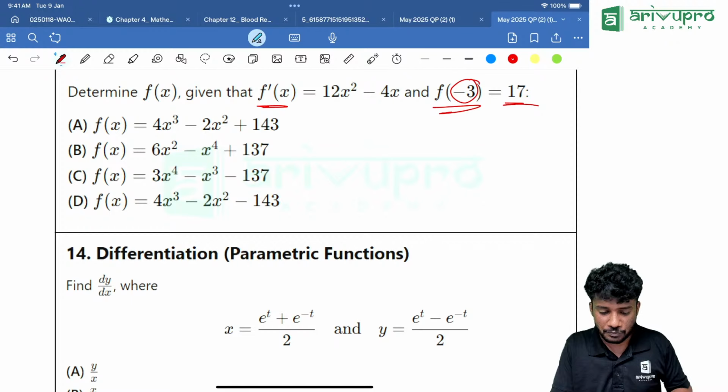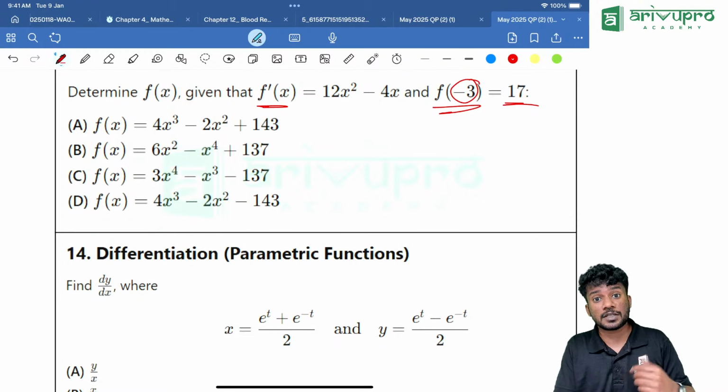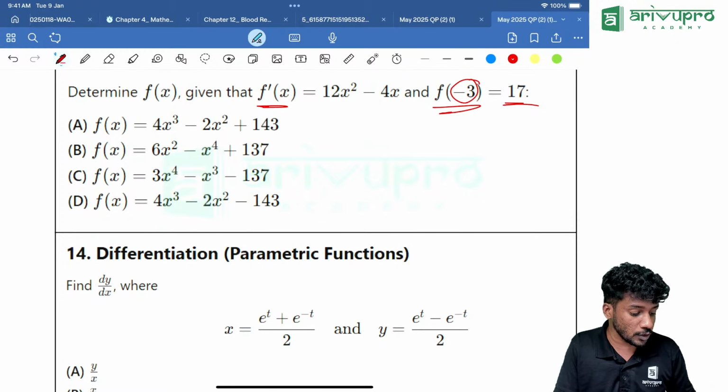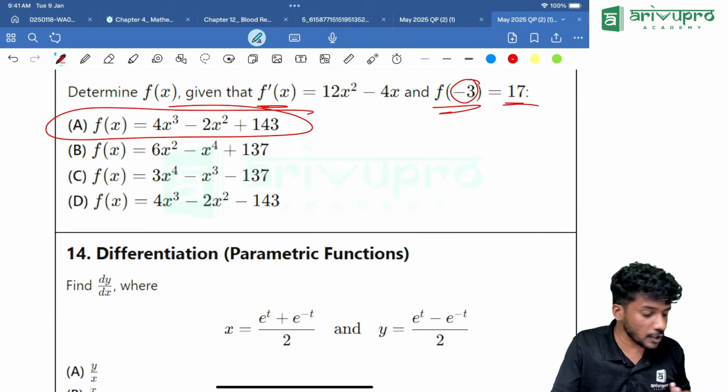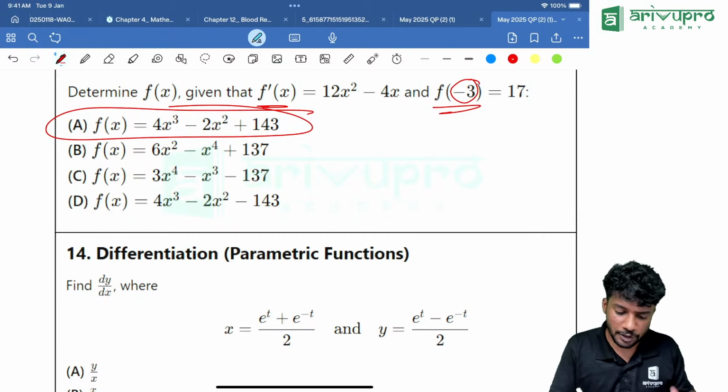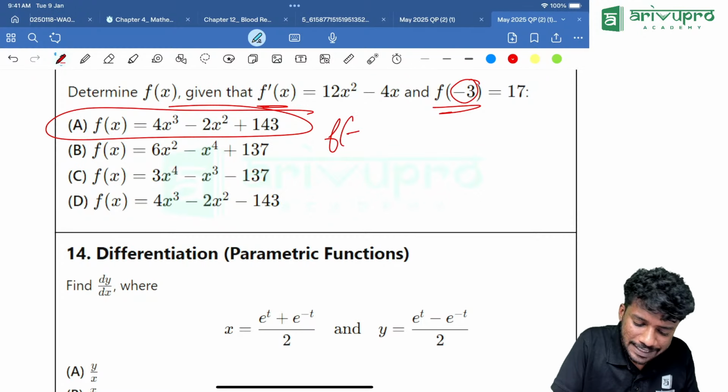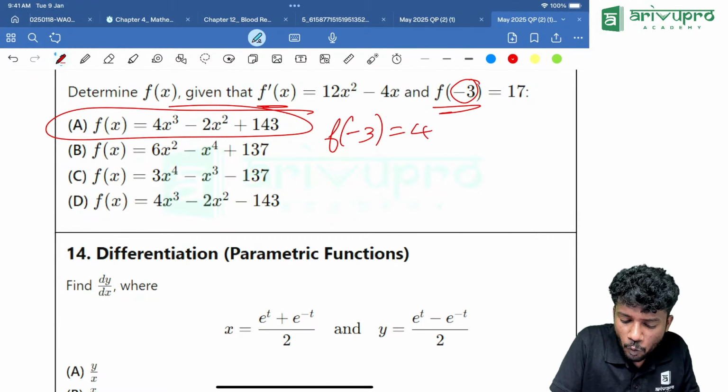Then 2 into minus 3 square, minus 3 square is anyway 9, so 2 into 9, subtract it. Then finally plus 143. You are getting it as 17. Yes, did you understand? Put f of minus 3. You will get 4 into minus 3 the whole cube minus 2 into minus 3 square and finally plus 143. You will get it as 17. So using option hitting, we are directly getting the answer.